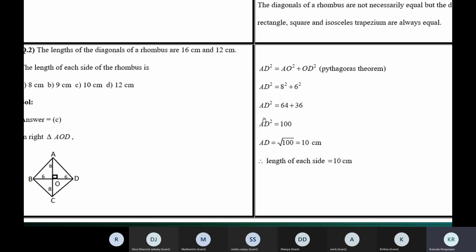And we get AD square is equal to 100. AD will be equal to the square root of 100, which is 10 centimeters. So the length of the side of the rhombus is 10 centimeters. Is it understood, children? Yes, ma'am. Now tell me, what is the perimeter of the rhombus?